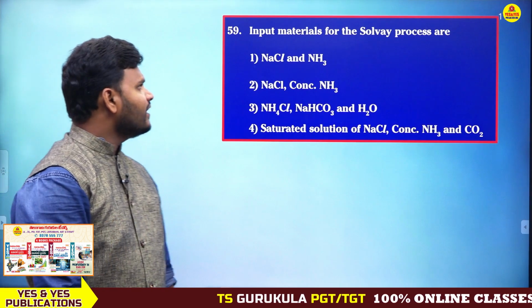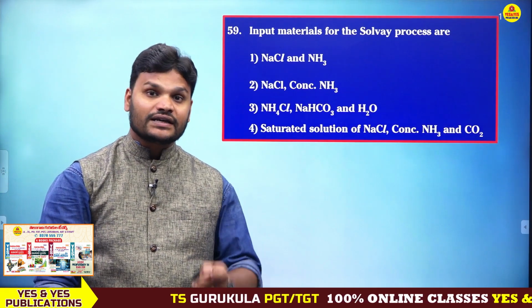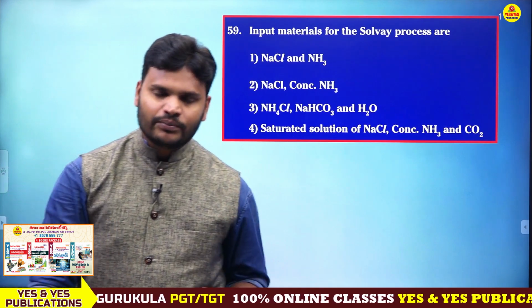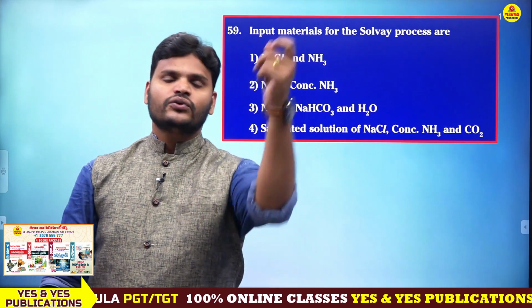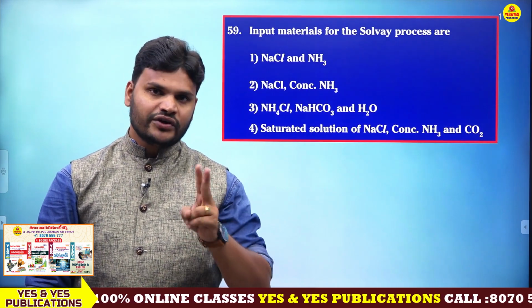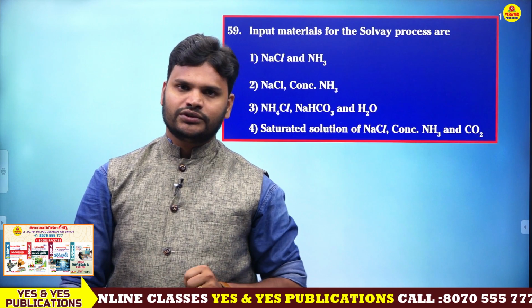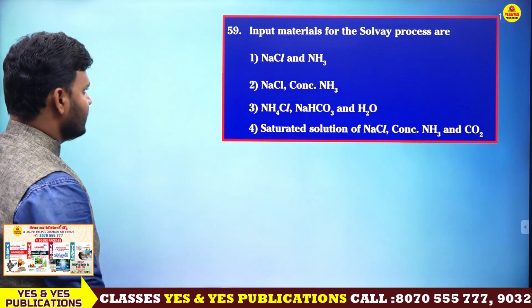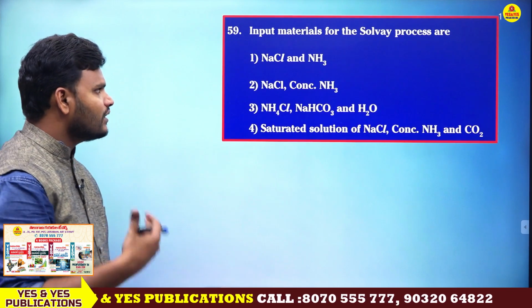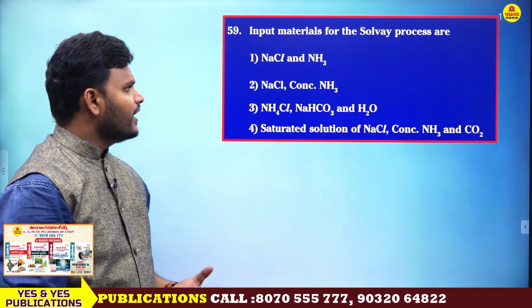Next, input materials for the Solvay process. The Solvay process is very, very important. By using the Solvay process, we can prepare sodium carbonate, Na2CO3. Here the question is about the input materials, the raw materials, to prepare Na2CO3.